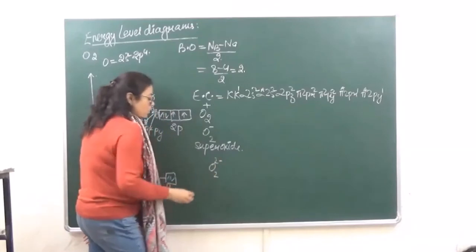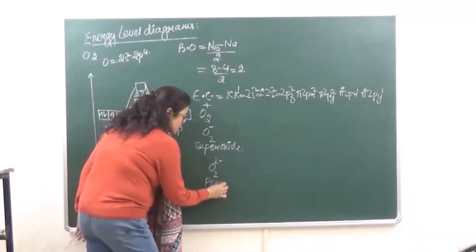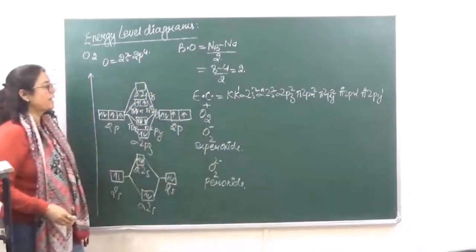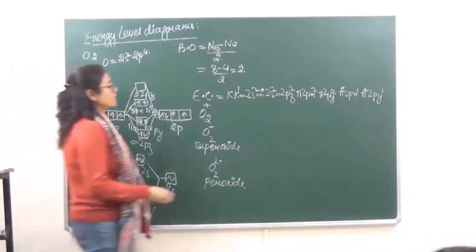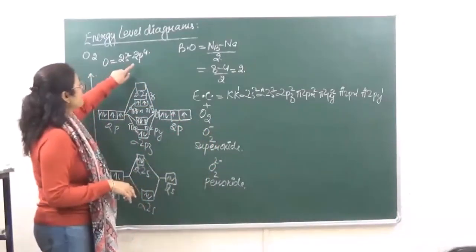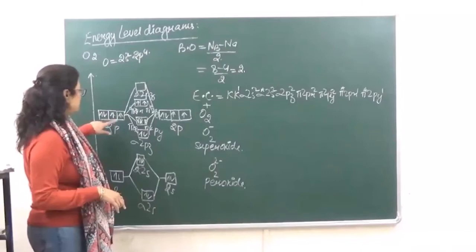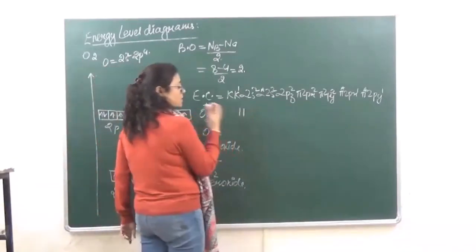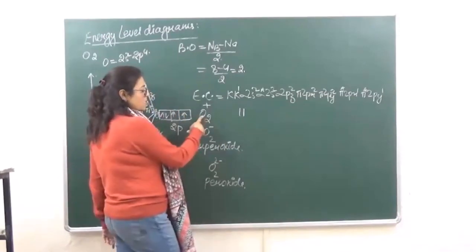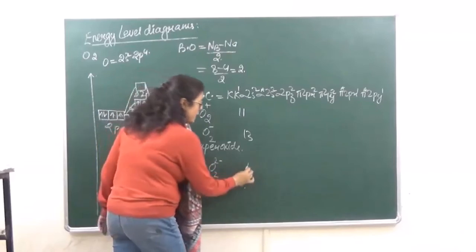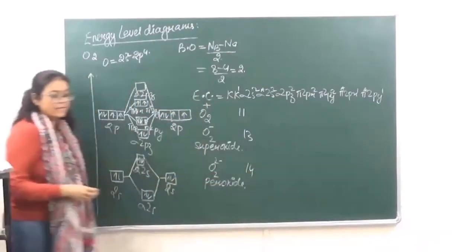O2 2 negative is the peroxide ion, right? In this case, the number of electrons in O2: we have how many electrons in this? 12 electrons. So O2 positive is 12 minus 1, that is going to be 11. 11 electrons in this, 13 electrons in this, and 14 electrons in this.